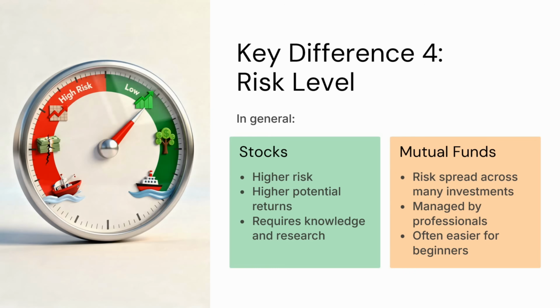Key difference 4: Risk level. In the case of stocks, there is higher risk, higher potential returns, and it requires knowledge and research. In the case of mutual funds, risk is spread across many investments, managed by professionals, and often easier for beginners.